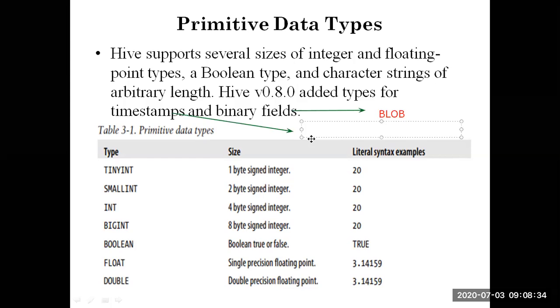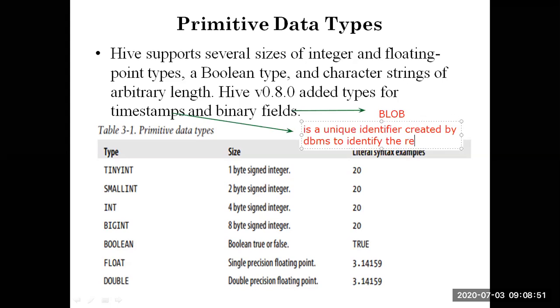Timestamp is a unique identifier which is created by the DBMS to identify the relative start time of a transaction, and this timestamp value can be an integer.